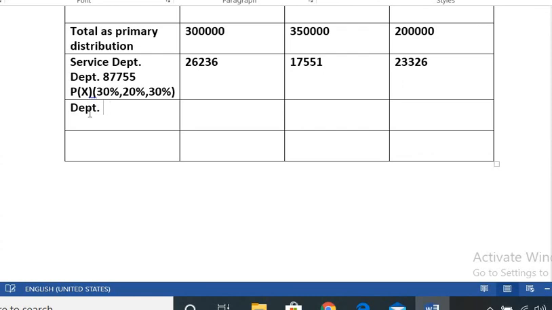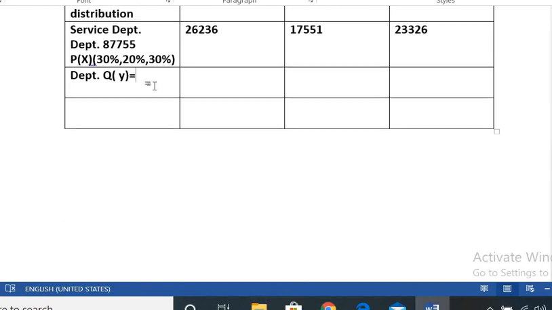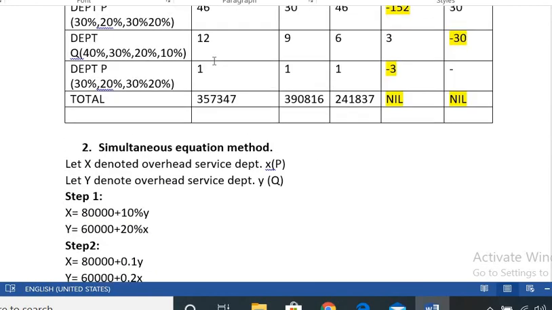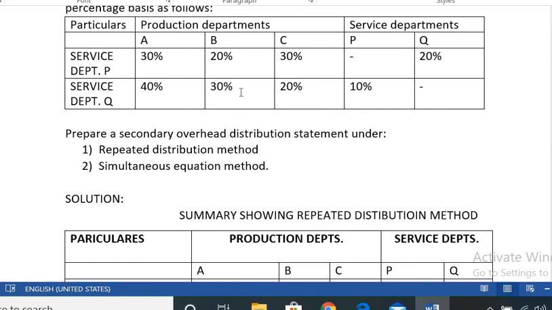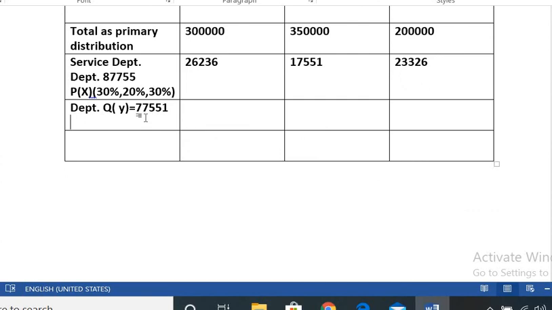Next, the service department Q. Q means the y value. How much is the y value? The y value is 77,551. The given ratio is 40%, 30%, 20%, only for the 3 production departments.